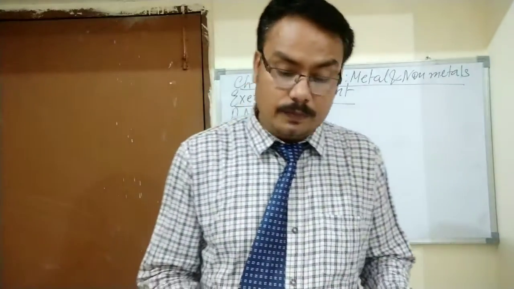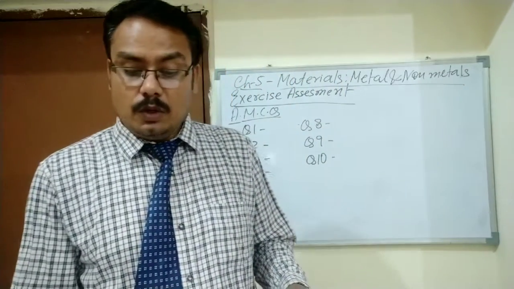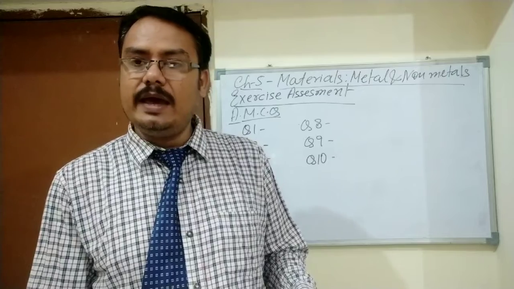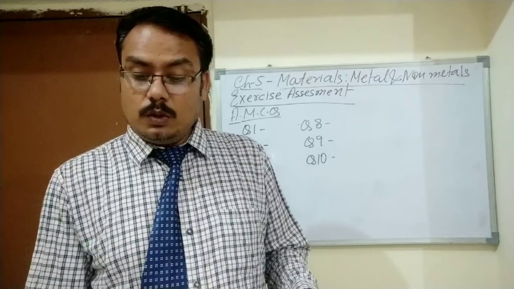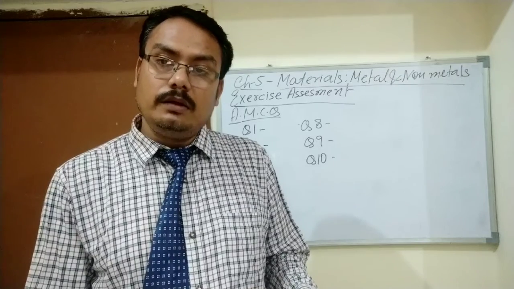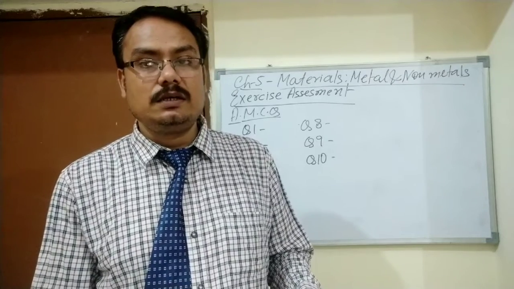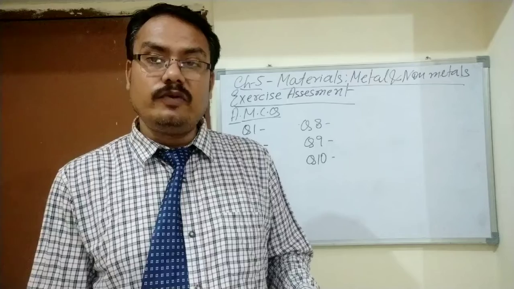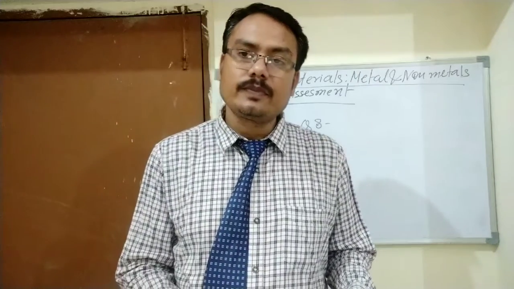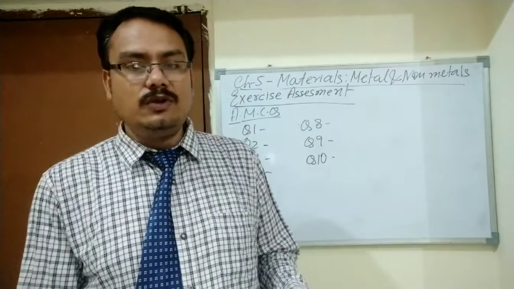Let's explain. The first question: which gas is produced by reactions of metal with acid? When a metal reacts with acid, a type of gas is released that I have already explained in my explanation. That is the hydrogen gas.